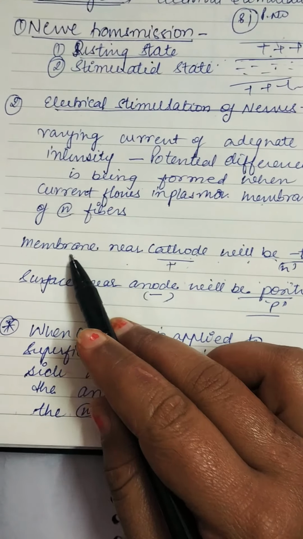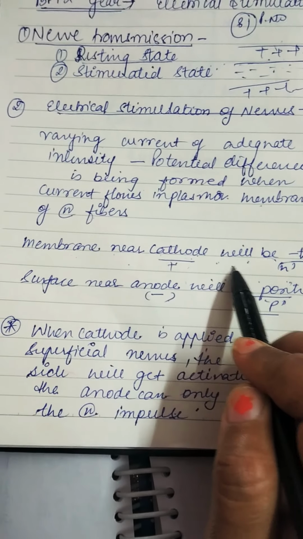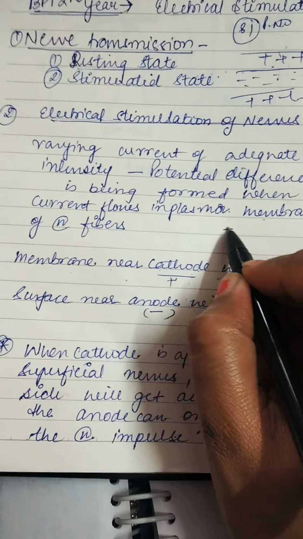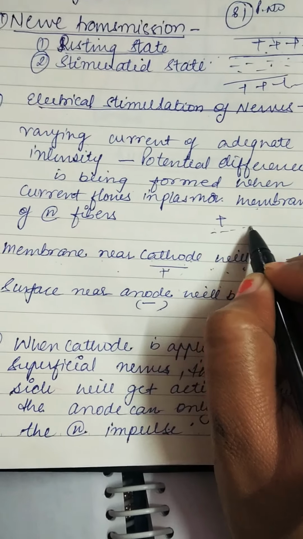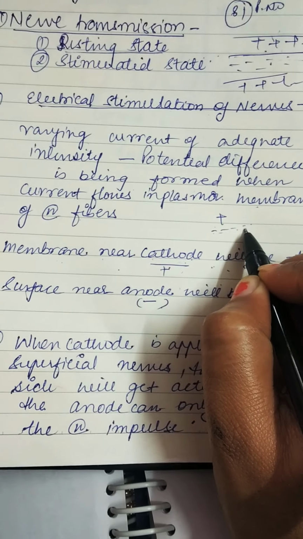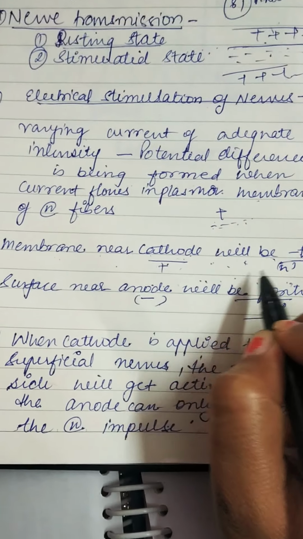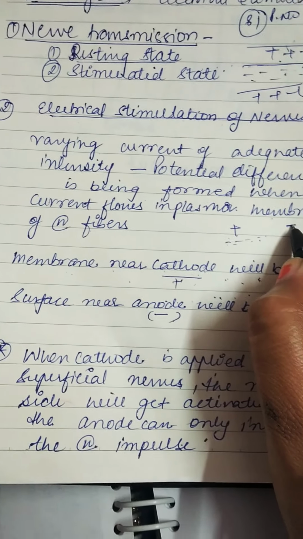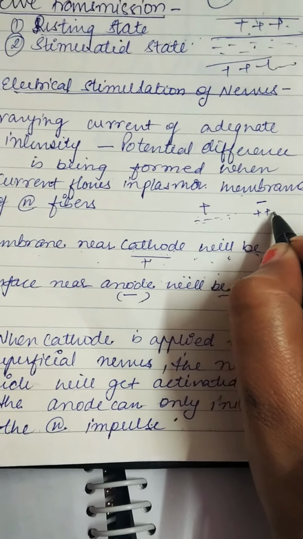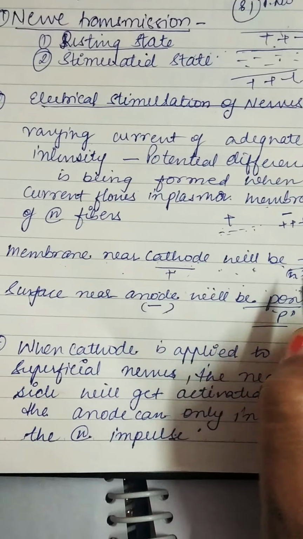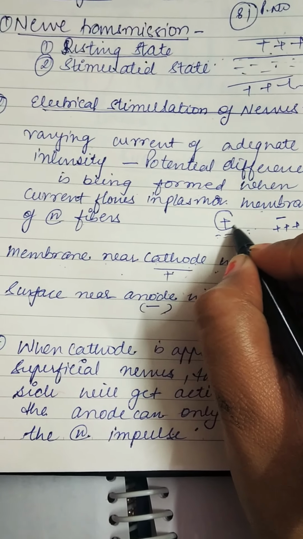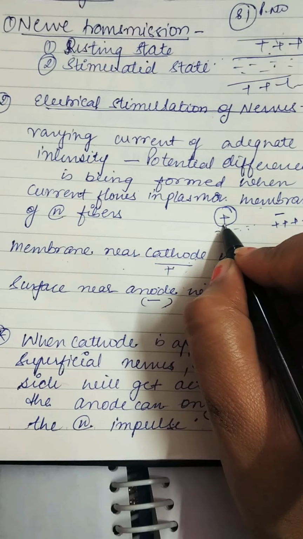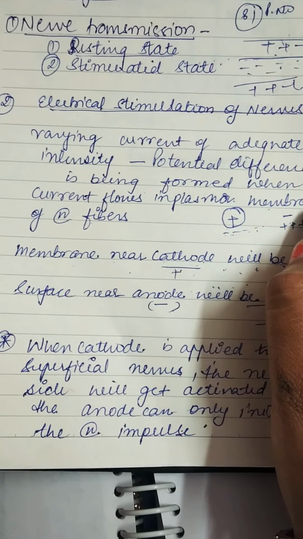Since they are saying the membrane near the cathode will be negative, so if the cathode is positive, then only the membrane near the cathode will be negative, and the membrane near the anode will be positive. So if the anode is negative, then only the membrane near the anode will be positive. So hence we can say the cathode will be positive in nature and the anode will be negative in nature.